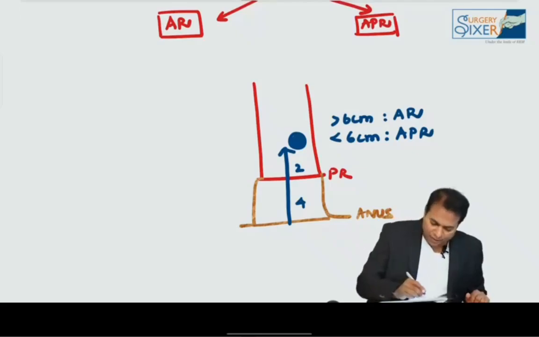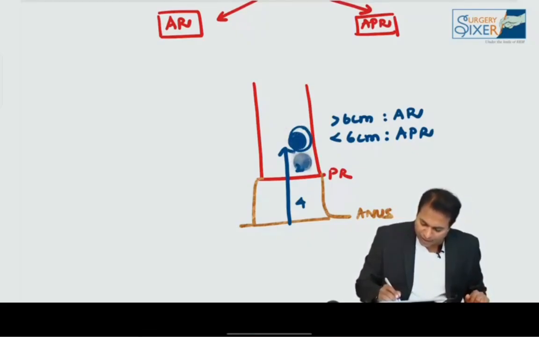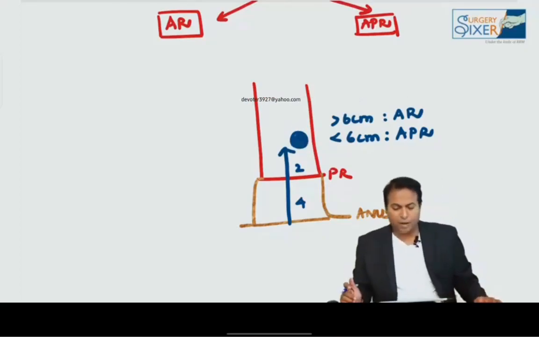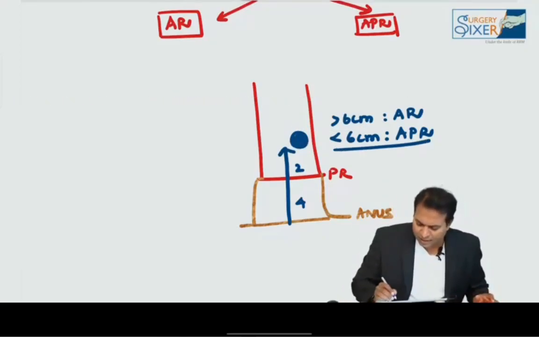No doubt, if the cancer is here, what we will do? If the cancer is here, it is very close to the puborectalis, so we have to remove the muscle. So if the cancer is above, we will do only anterior resection operation. Above 6 centimeters, anterior resection, below 6 centimeters, APR from anal verge.